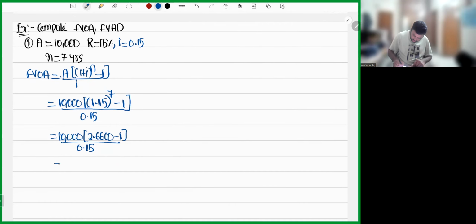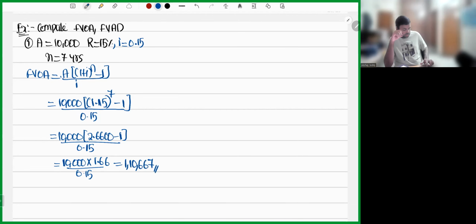So it will simply be 10,000 into 1.66 divided by 0.15. So we get 1,10,667. So the future value of ordinary annuity of 10,000 made for 7 years at 15% rate of interest is 1,10,667.